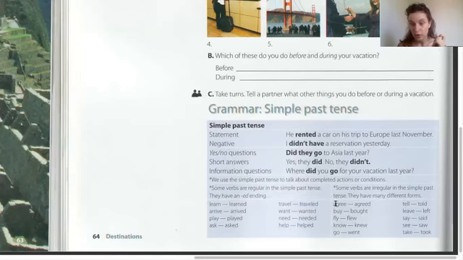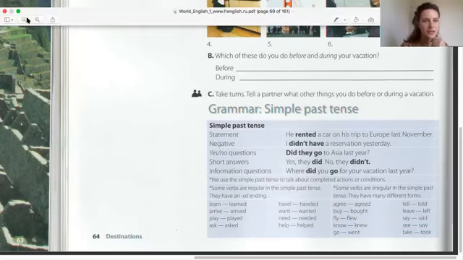And here are the irregular verbs that your textbook provides. Agree, agreed. You see we only add the D. Buy, bought. Fly, flew. Know, knew. Go, went. Tell, told. Leave, left. Say, said. See, saw. Take, took. So remember them. We're going to be using them in exercises.